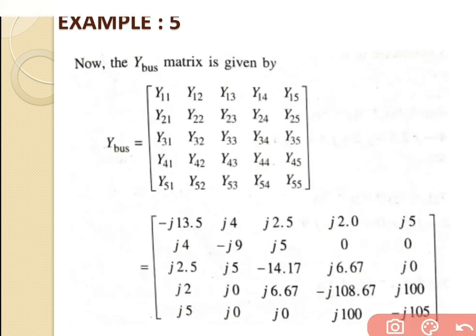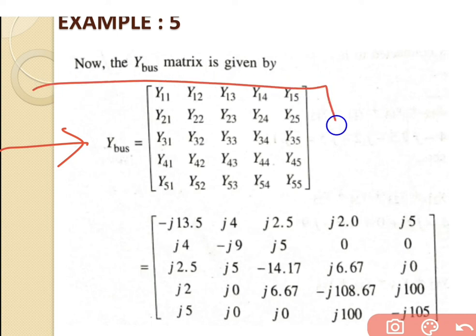Now the Y bus matrix is given by this original equation for the Y bus in terms of self admittance as well as mutual admittance. So just put the values of self admittance and mutual admittance in this equation.